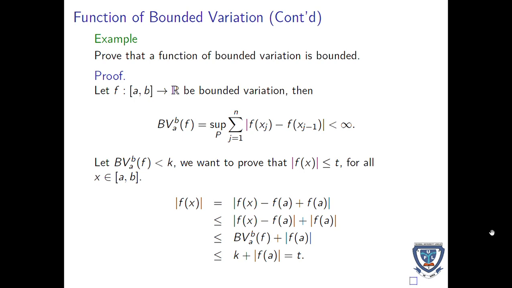Now our f of x is equal to f of x minus f of a plus f of a. That is, we added a special 0 to f of x so that we can make some expansion there. And when we have done that, we are going to have the bounded variation plus f of a. And that bounded variation is k, while f of a remains, and the summation is equal to t.